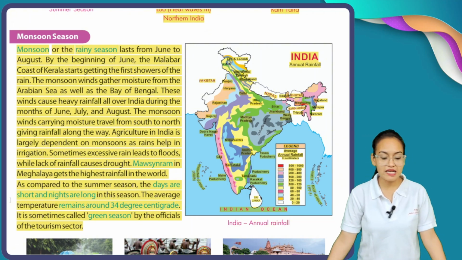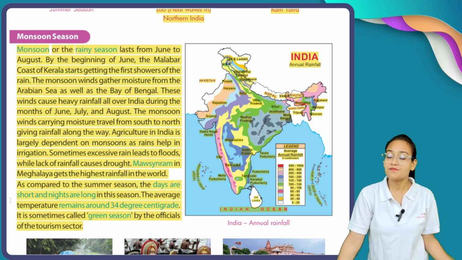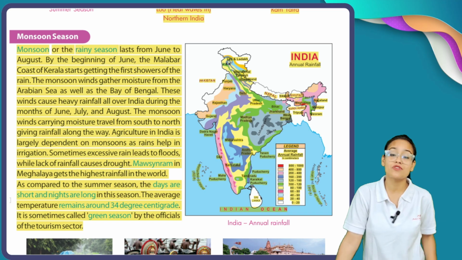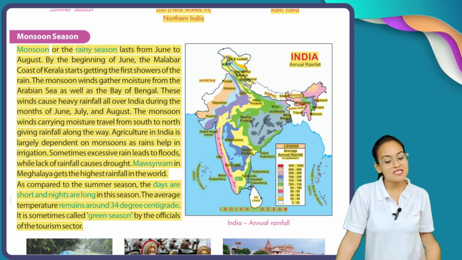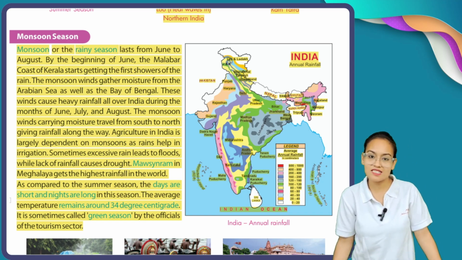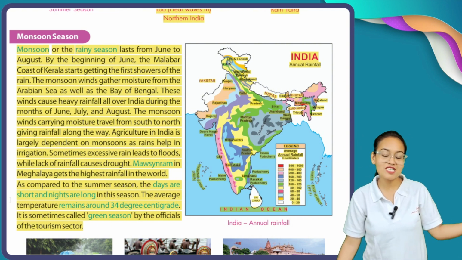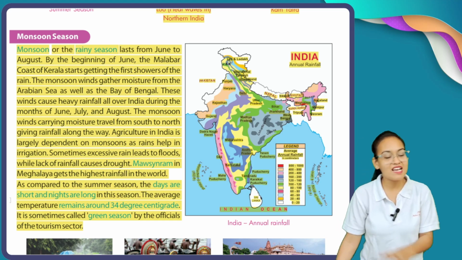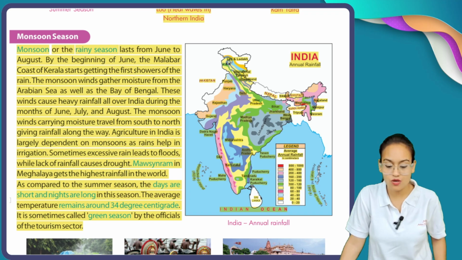Mawsynram in Meghalaya gets the highest rainfall in the world. It is a city located in Meghalaya. It receives the highest amount of rainfall not only in India, but throughout the world. As compared to the summer season, the days are shorter and nights are longer in this season. In summer, days are longer and nights are shorter, but the scenario changes in the monsoon season. Here, the days are short and nights are long.